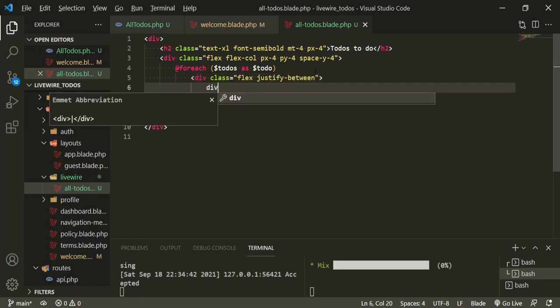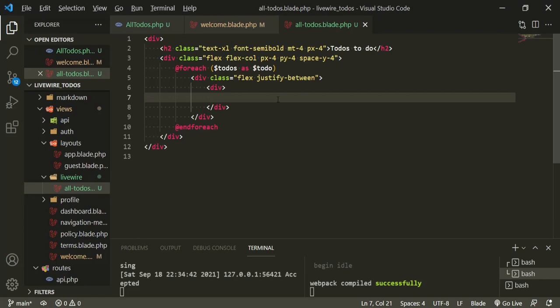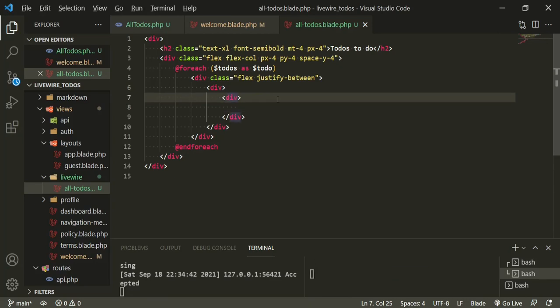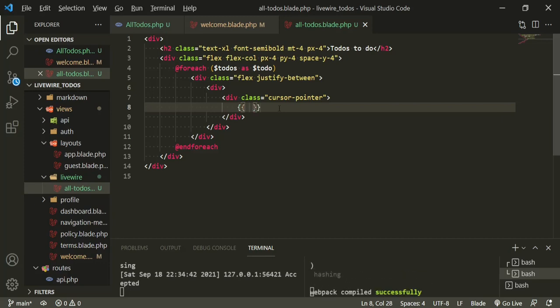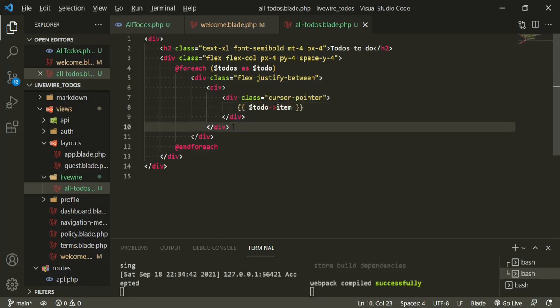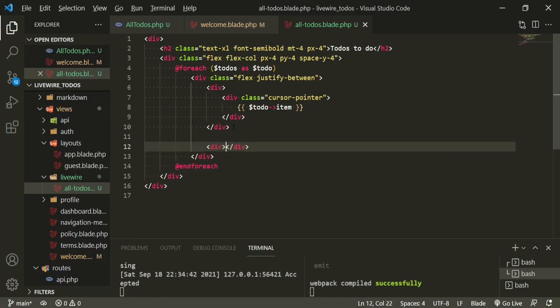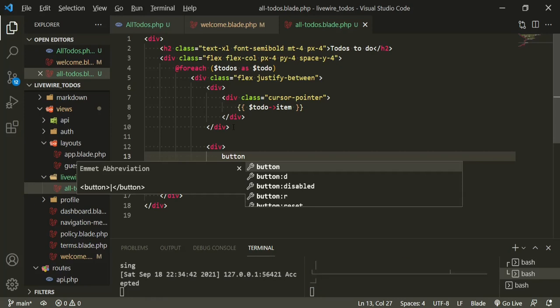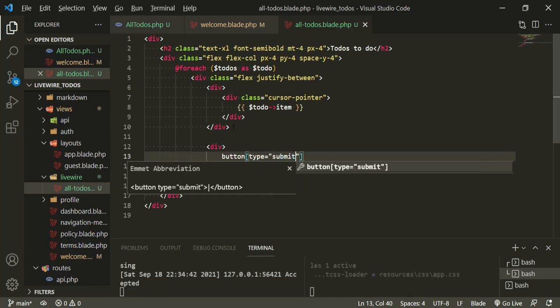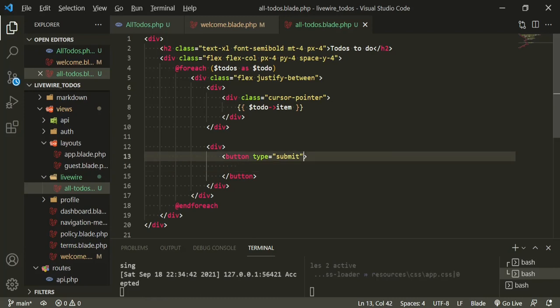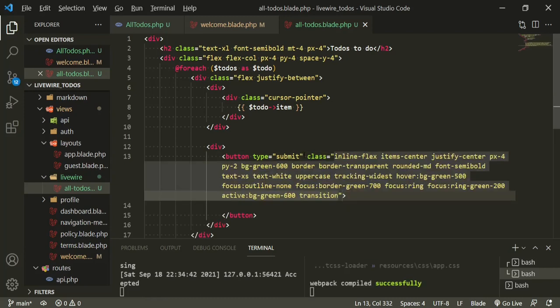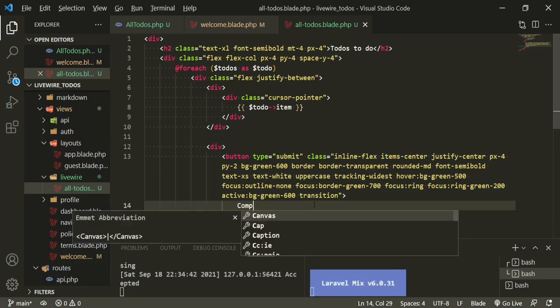then another div. Then in this div, we are going to have another div, and the classes on this are going to be cursor-pointer. We're also just going to go ahead and display. We'll change this up a little bit later, but for now I just want to get the design right. So to-do item, and then under this div, I'm going to have another div, and this one's going to have a button. The type will equal submit, and I'm just going to paste a bunch of classes in here just to give it that look. And then in here we'll just say complete.